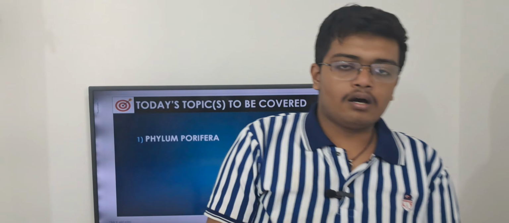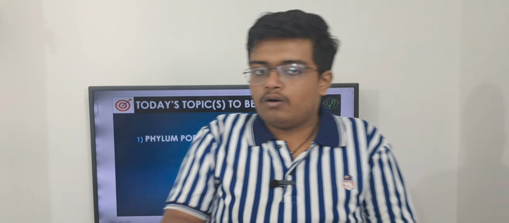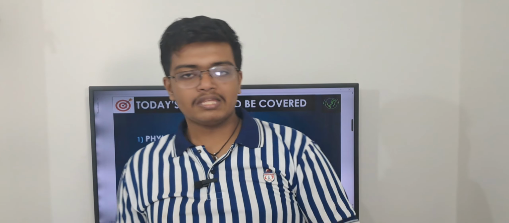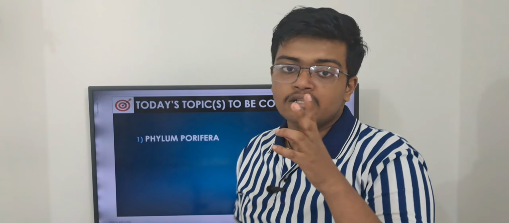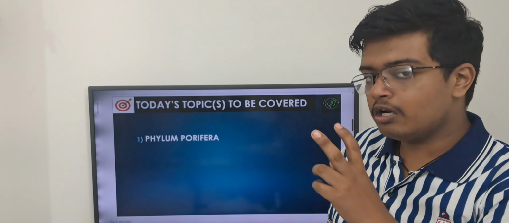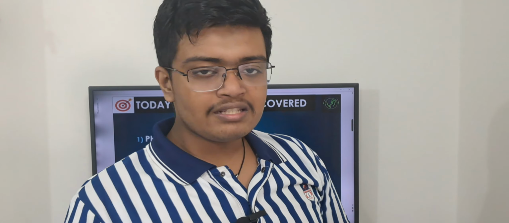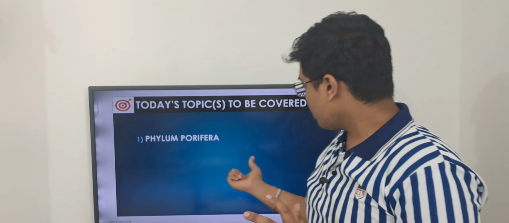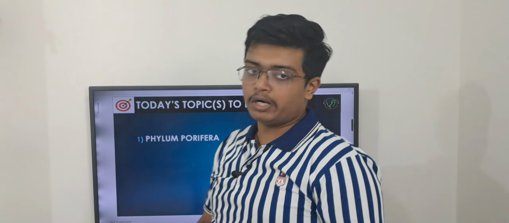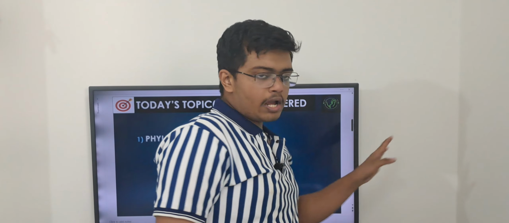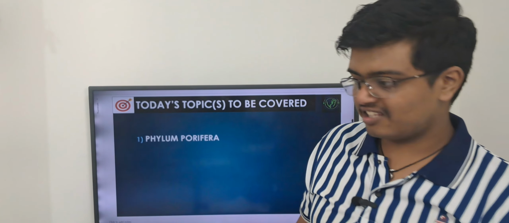Now, hearing the word bilateral, what do you understand? Bi means 2. When we pass a plane through an organism and get 2 equal halves, it is called bilateral symmetry. What is the example? The examples are some invertebrates and all the vertebrates. Understood? After this, we saw the body organization in the last class.